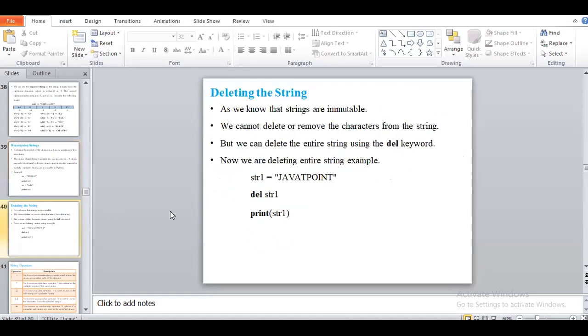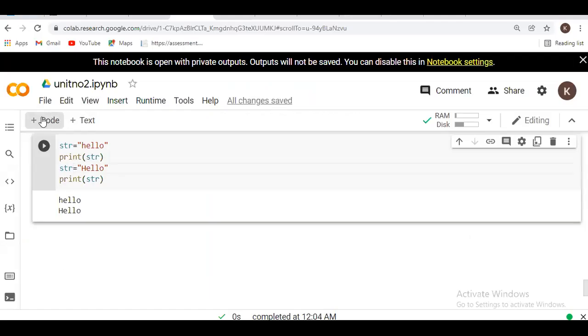Okay, next will be deleting the string. As we know, strings are immutable, which means we can't perform changes in them. So we can delete or remove a character from the string, but we can't delete the entire string using the delete keyword. Okay, so we will see the example.